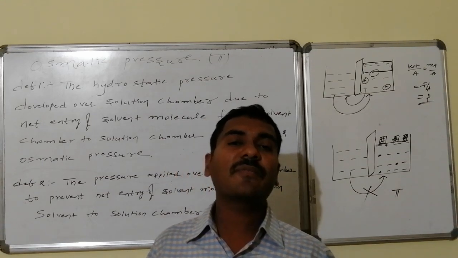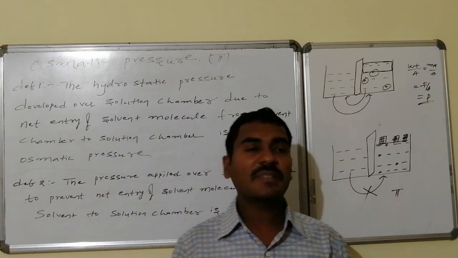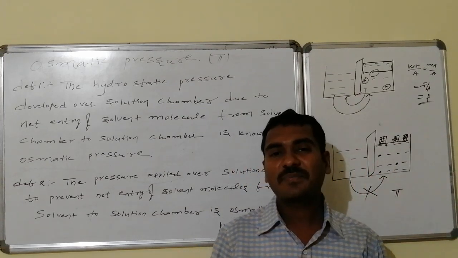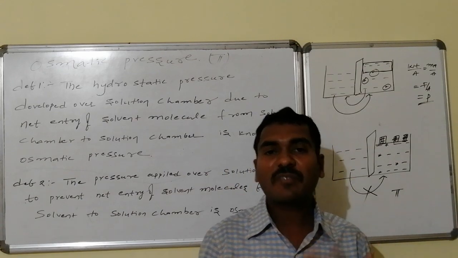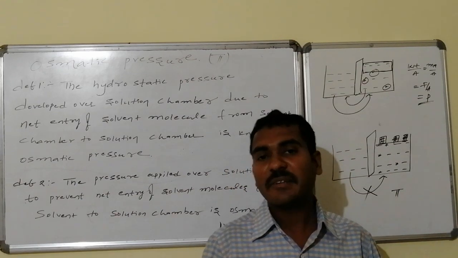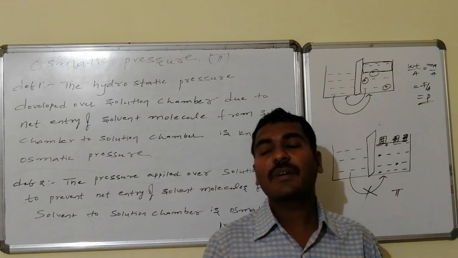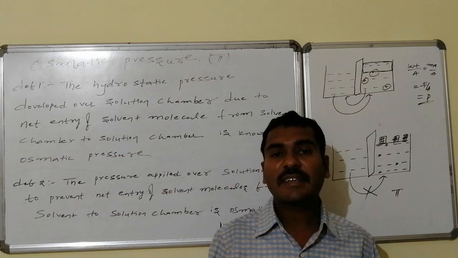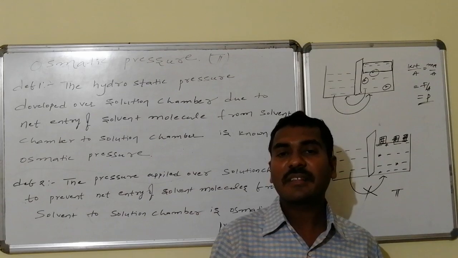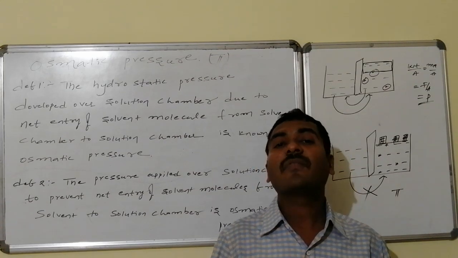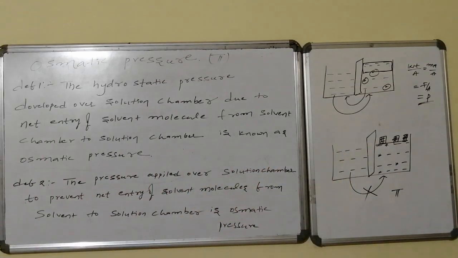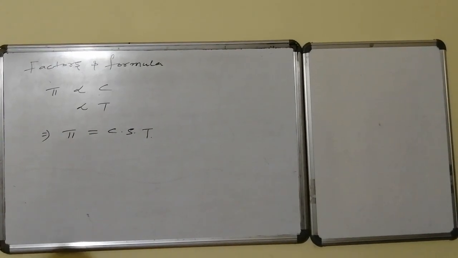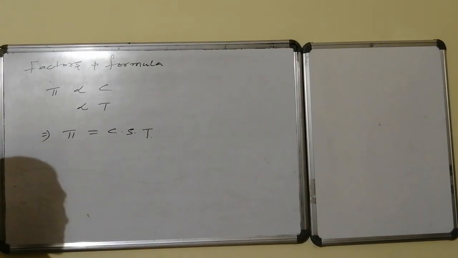Now let us go for the factors that can affect the hydrostatic pressure. It is just like a molecule: if its speed is more, the corresponding movement will be more, the number of molecules moved will be more, and as a result the pressure will be more. So now we will discuss the factors that can affect the osmotic pressure, then the formula used for the calculation of osmotic pressure. Factors and formula affecting the osmotic pressure pi.